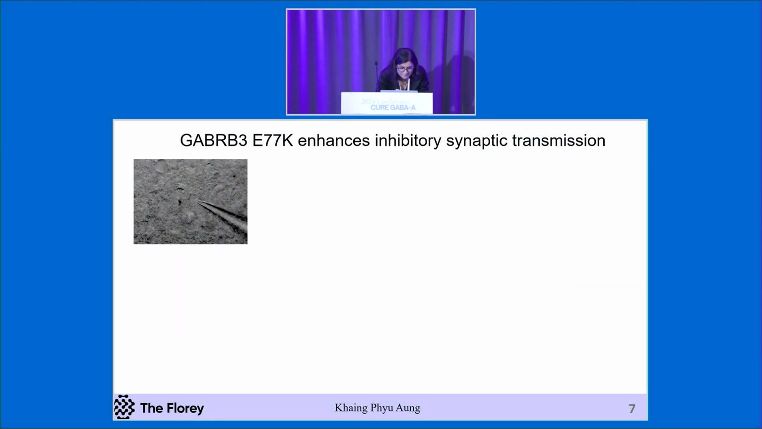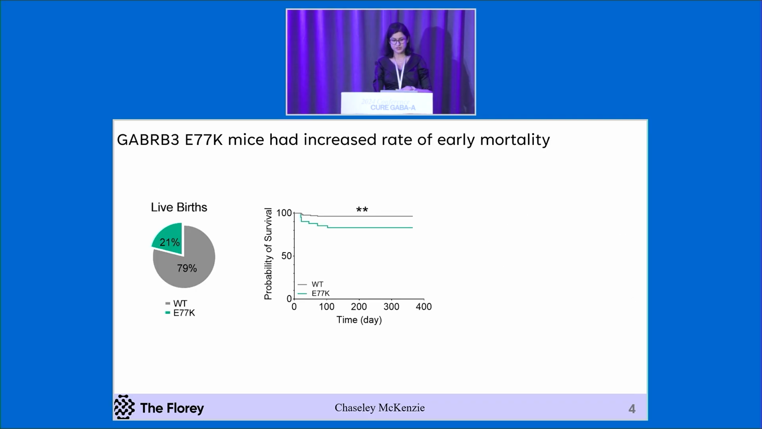You can see our Mendelian ratios show that only 20% of them are being born with the variant. And also, they dropped dead within the first month. So here, you can see in there, only 20% are born with the E77K variant.